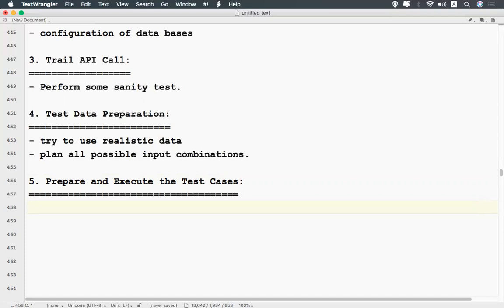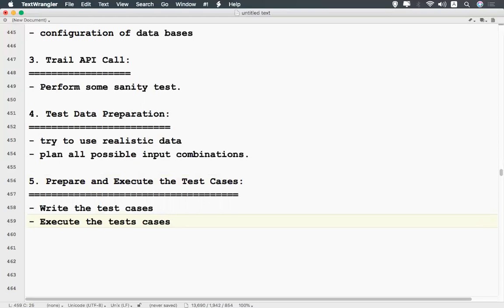Till now you just prepared the test data. Now by using the test data, you write your test cases. Prepare means using all these things, you write the test cases, and then execute the test cases. Executing does not mean simply executing, right? When you execute, compare actual results with the expected results, meaning what is the output when you execute.